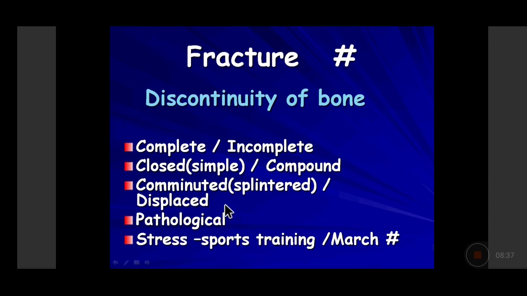So when you do an X-ray of the bone to look for fracture, you not only look at the type of the fracture, whether it is complete or incomplete, whether on clinical examination you can see it coming out through the skin or not, which is a compound fracture. Is it only a single complete break or are there multiple fragments, which will be called the comminuted fracture? Are the fragments in line with each other as the normal bone, or have they been displaced into the surrounding soft tissue? So all this information will help you in treating the patient better.